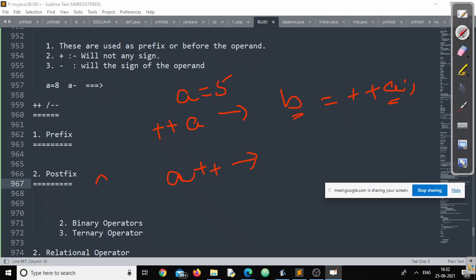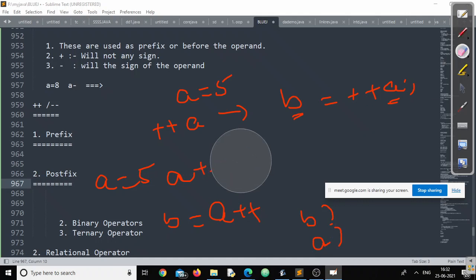And in the same case, if A is 5, then if I am writing B is equal to A plus plus, what will be the value of B and what will be the value of A? Right? Can somebody tell me?